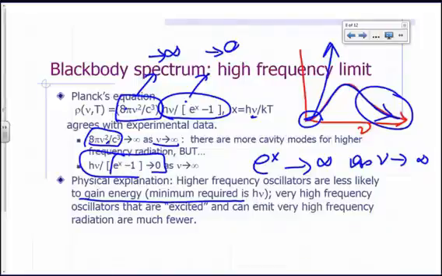So they're going to contribute less to the average energy of the oscillator. There are fewer excited oscillators that have a high frequency that can emit. So their contribution to the average energy of the oscillators would be less. It's like if you have fewer A's in your transcript, the A's won't contribute as much to your average, and that's another way of looking at it. So that's the physical explanation for that.